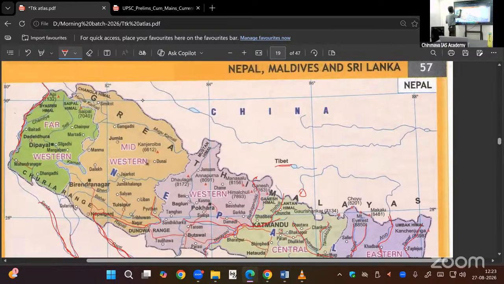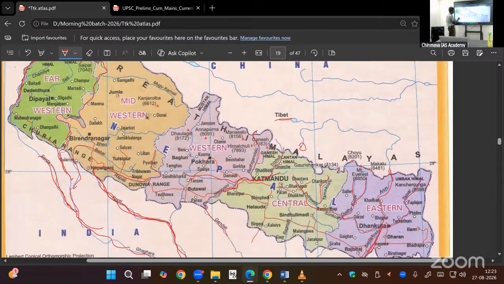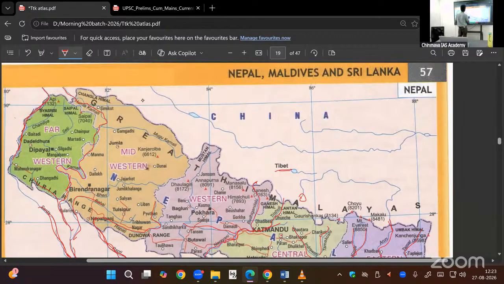Its origin is in the Tibetan Plateau. Karnali is its name. It enters here along with other tributaries like Babai. Other tributaries, their names are not important. So these many rivers are coming either from the Tibetan Plateau side or from Nepal itself.